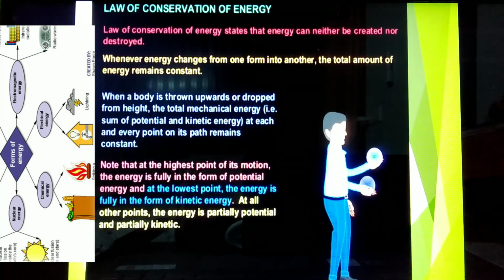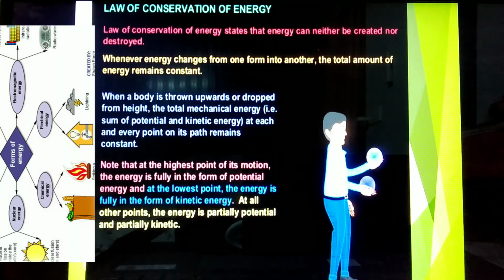Law of conservation of energy. The law of conservation of energy states that energy can neither be created nor destroyed. Whenever energy changes from one form into another, the total amount of energy remains constant. When a body is thrown upwards or dropped from a height, the total mechanical energy, that is the sum of potential and kinetic energy, at each and every point on its path remains constant.